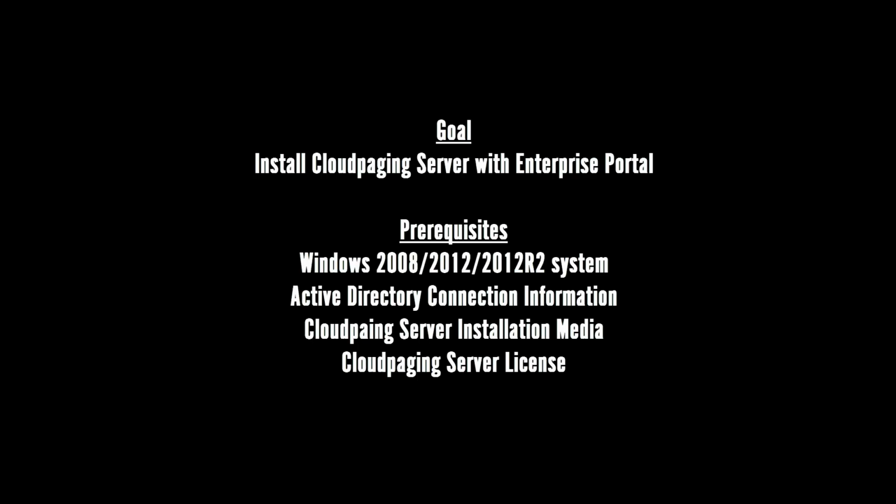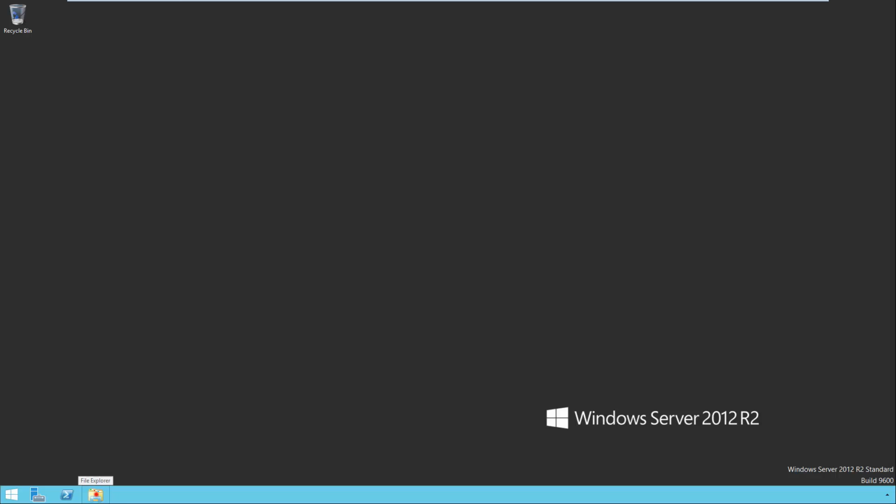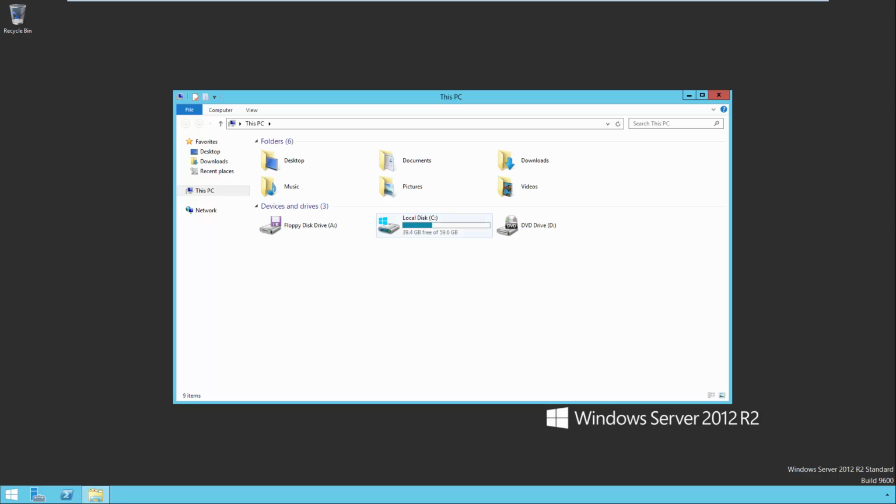This video will guide you through the Cloudpaging server and enterprise portal installation. In order to complete this video, you will need a computer running one of the supported Windows operating systems listed on this screen, credentials for an Active Directory account with LDAP permissions, the Cloudpaging Studio installation media, and a Cloudpaging server license key file. Open the location of the installation media and run the setup.